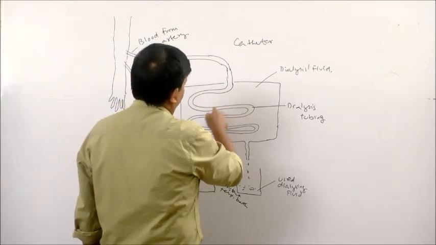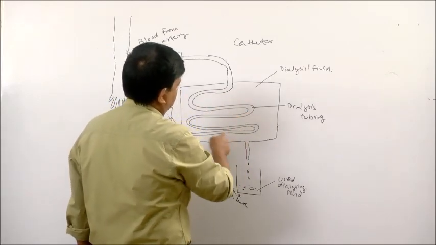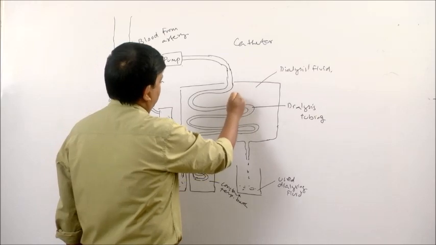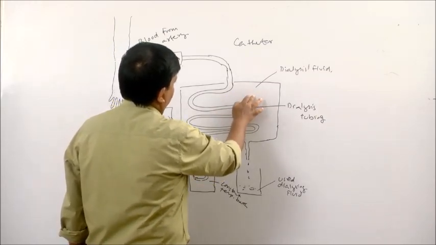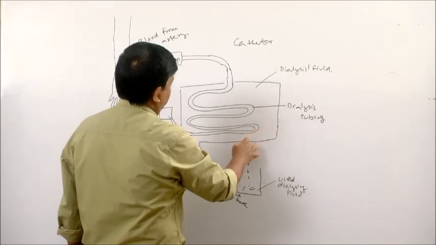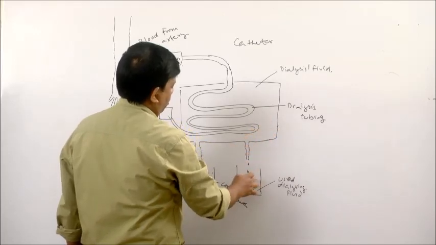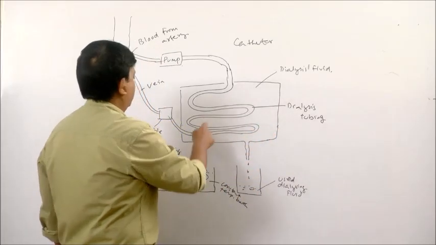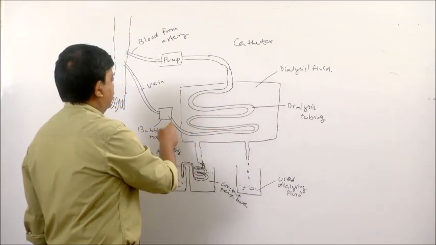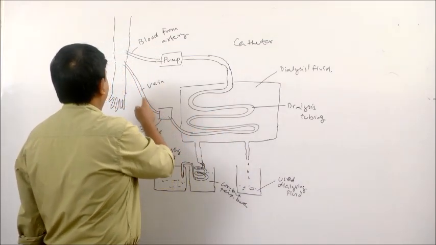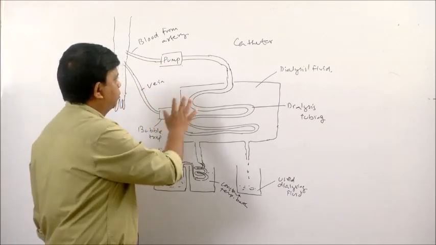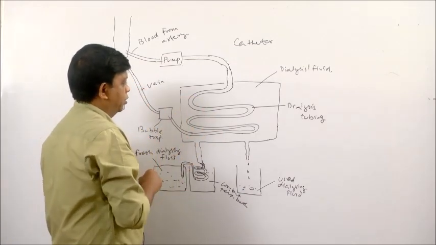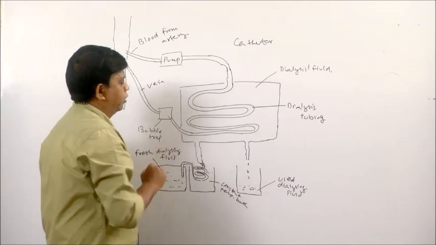So, when the blood circulates in this dialysis tubing, the unwanted materials are filtered out from the blood into this dialysis fluid, and then that dialysis fluid is collected here. After the blood is filtered, the filtered blood is then returned to the body through a vein. So, this is the process of hemodialysis or dialysis using kidney machine.